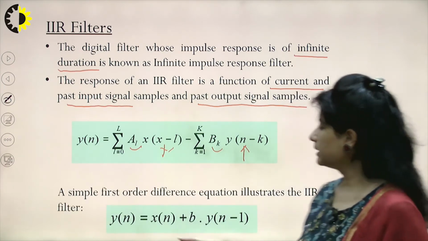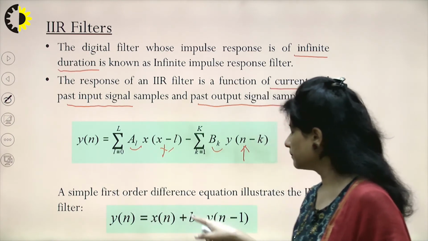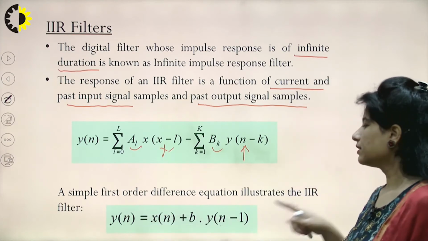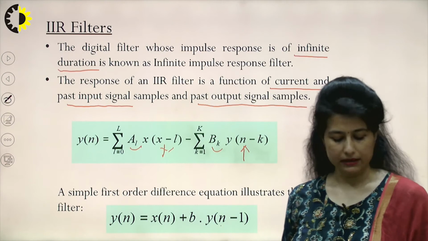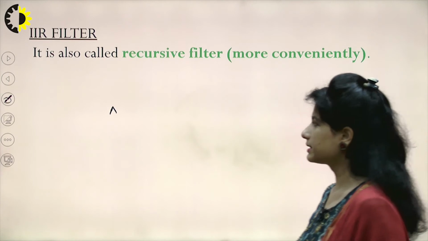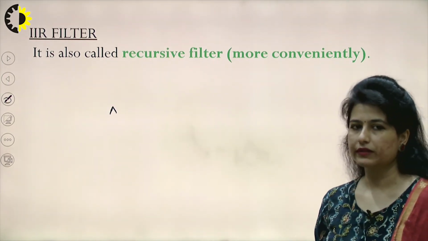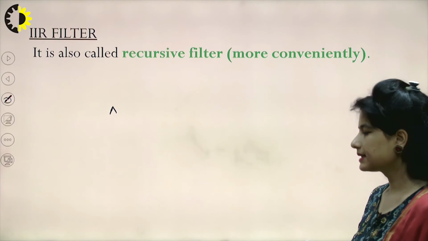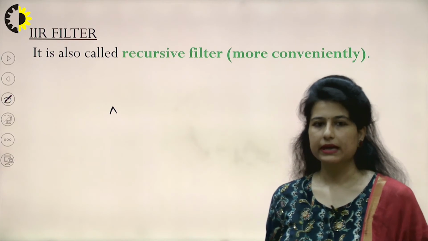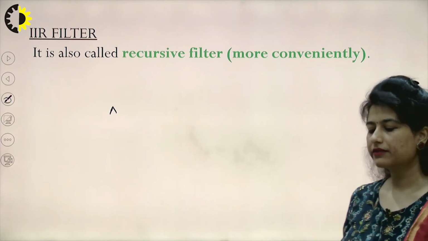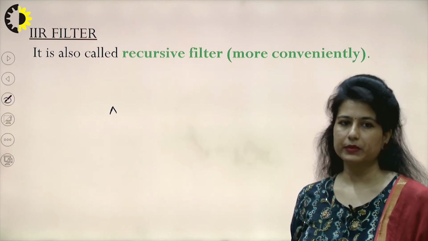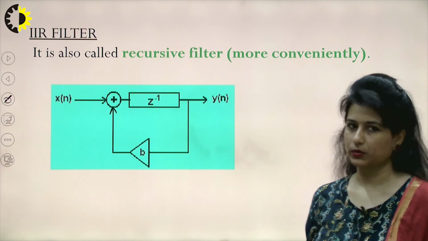This is one example: if I have an x(n) input plus b as the coefficient multiplier, and this is my output, this is my simple first order difference equation representing an IIR filter. Now talking about recursive and non-recursive, because it has certain terms of the output samples, I would categorize this kind of filter as a recursive filter, but again not necessarily. It is on my convenience that I would like to represent the IIR filter as a recursive process, but there may be certain equations which can be represented by a non-recursive process as well.